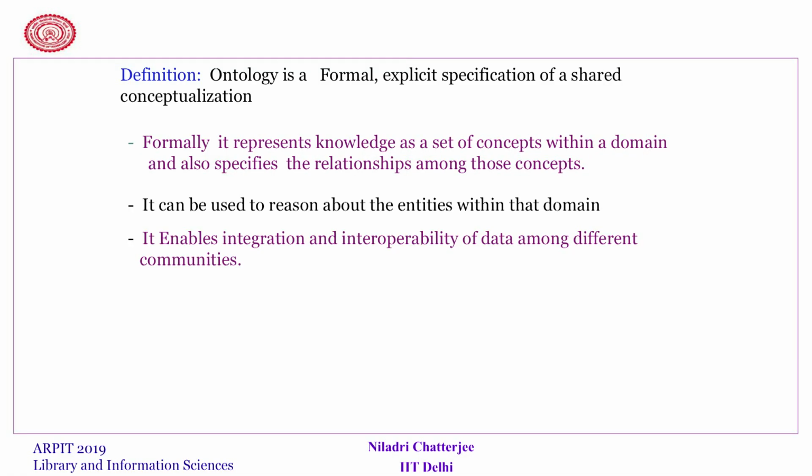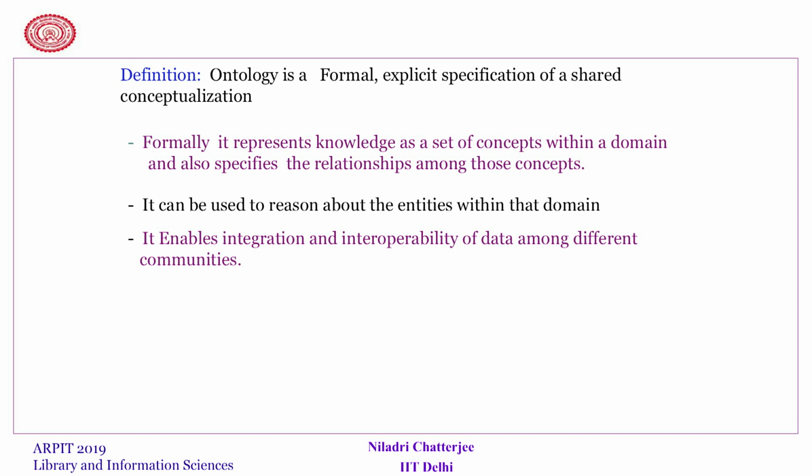It can be used to reason about the entities within that domain. As I have already explained, if we know that each person should have a contact number, the moment I reach the node corresponding to a person, we can always look for the contact number by following that tag.